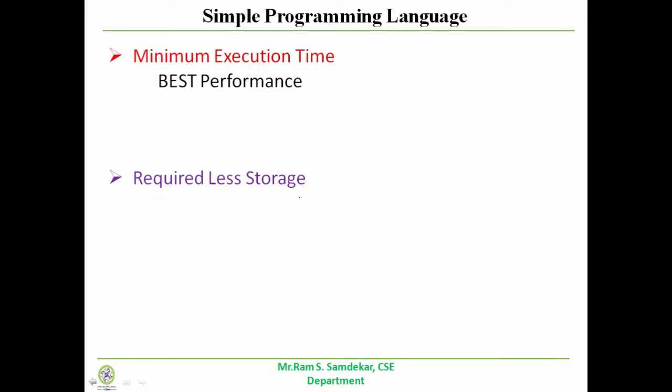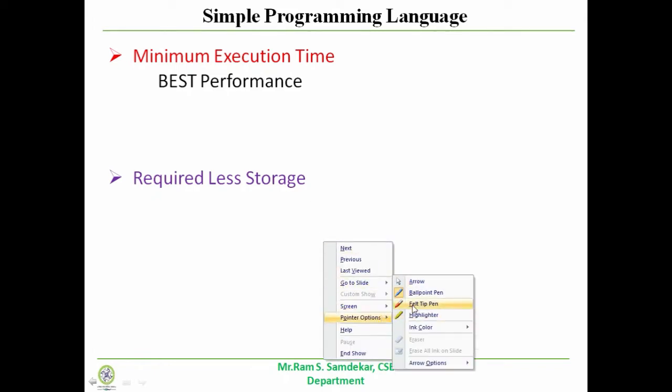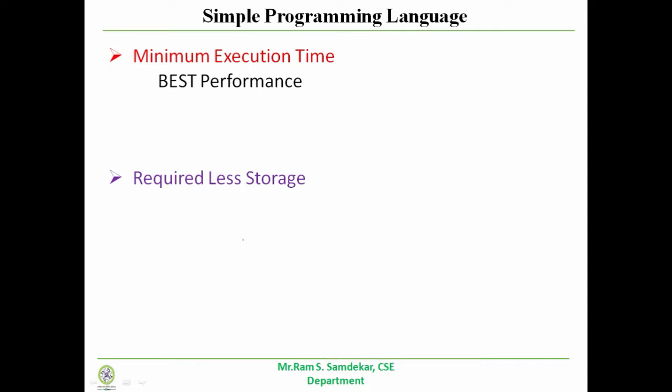Suppose you go to the mobile shop and you want to purchase one mobile phone. Generally we have some minimum requirement for a mobile phone.